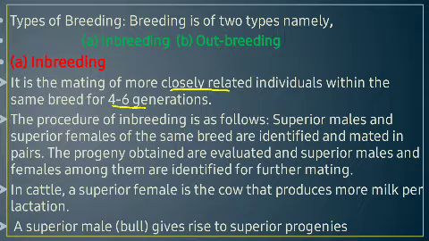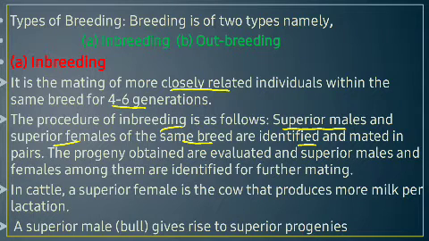So the inbreeding procedure is as follows. For example, among the closely related individuals of 4 to 6 generations, within their family, the superior male, that is the male with very good quality and very good yielding, if we are talking about cattle, the strongest male having the strongest genotype, and the superior females of the same breed, are identified and mated in pairs.